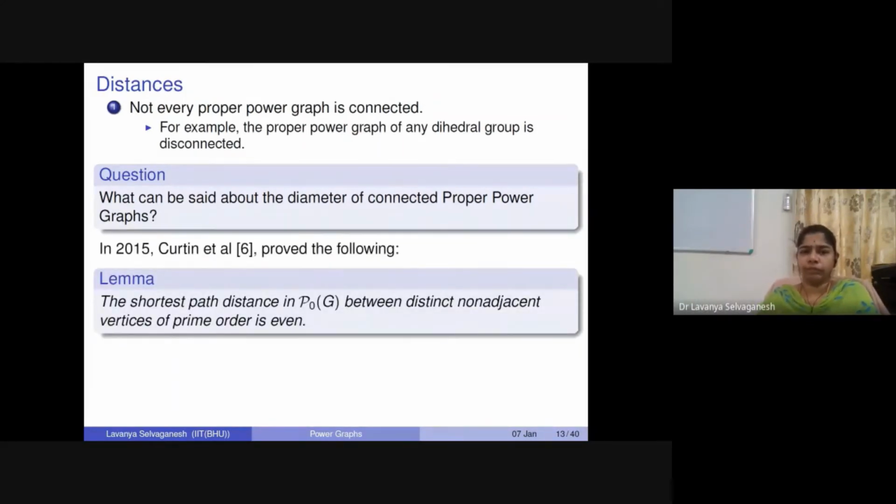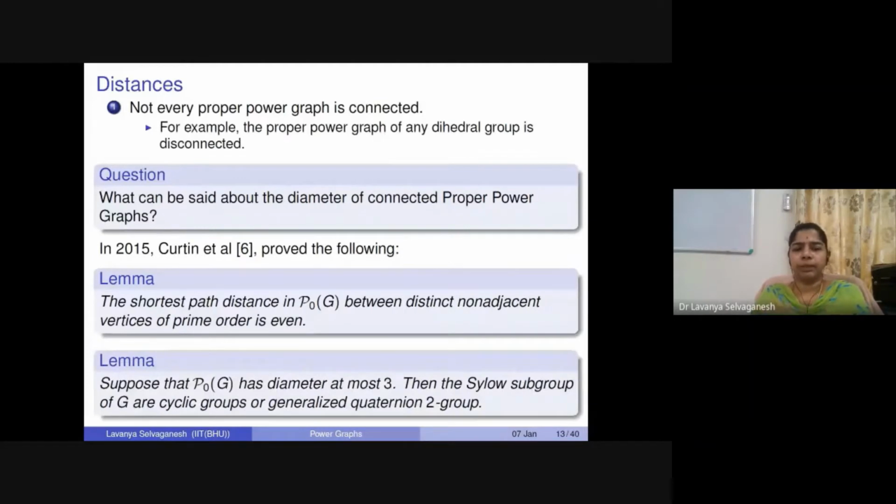In 2015, Curtin et al. proved the following result. If you're talking about the shortest distance in P*, between any two distinct non-adjacent vertices, and you take two elements of prime order, then their distance has to be even. That is, the shortest path distance between any two non-adjacent elements of prime order has to be even.